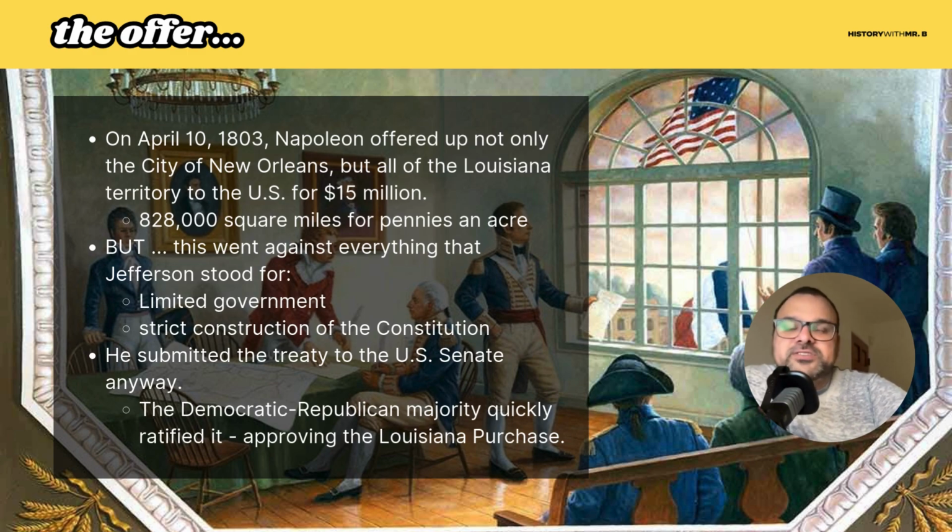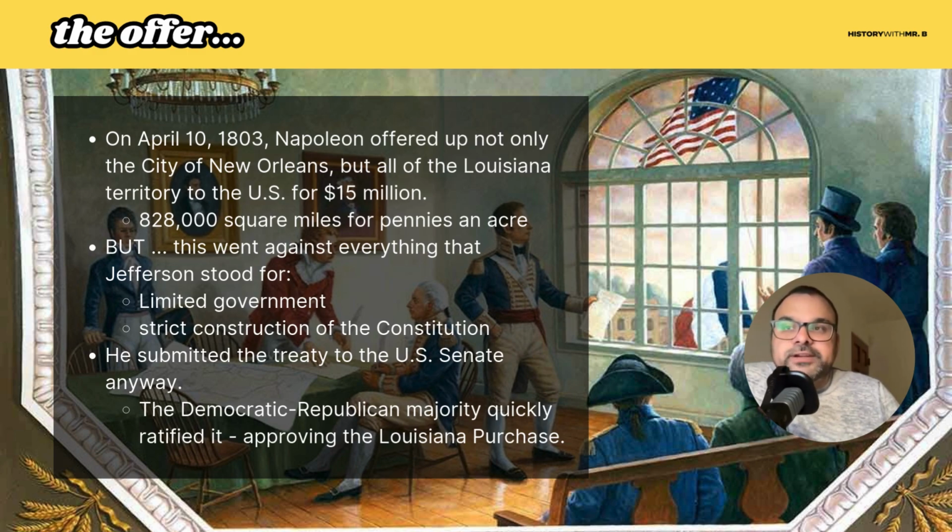But this goes against everything Thomas Jefferson stands for, right? Thomas Jefferson stood for limited government. He stood for a strict construction of the Constitution. Purchasing foreign land is not mentioned anywhere in the Constitution. So Thomas Jefferson is of this idea: does the United States actually have this power to buy land? But even though it goes against everything he stands for, everything he believes in, he knows the importance of having access to New Orleans and having access to the Mississippi River. So he decides to go ahead and take the deal.